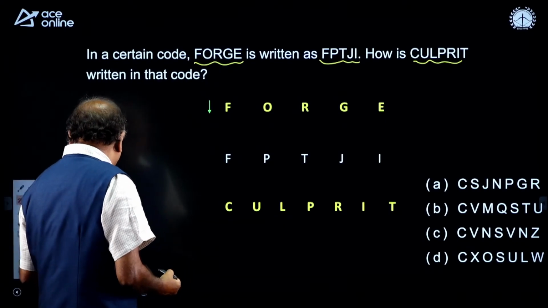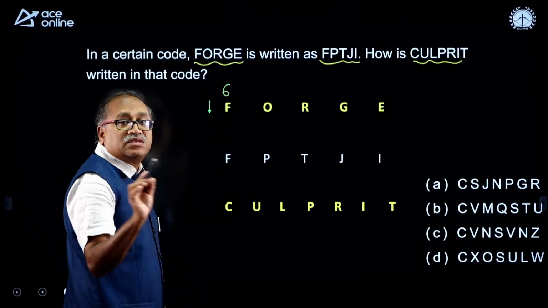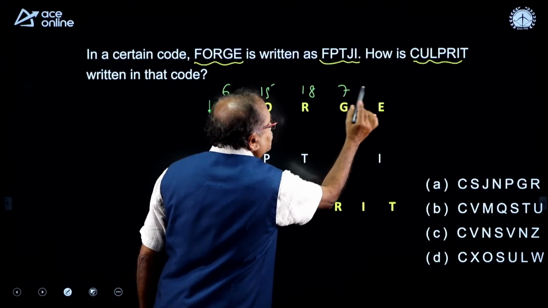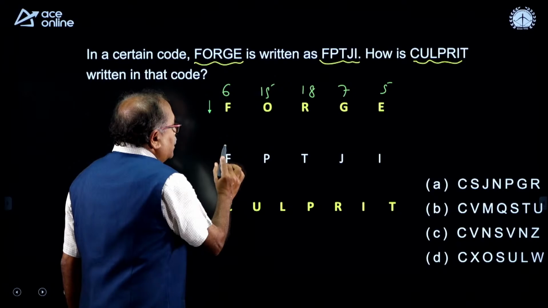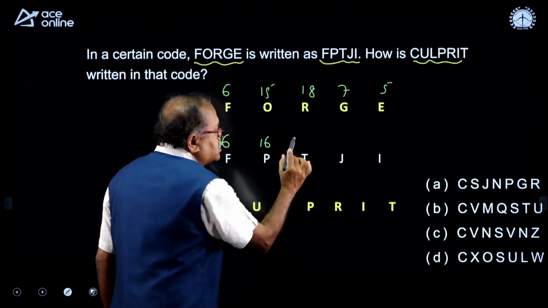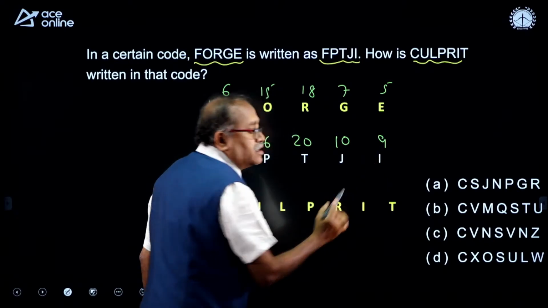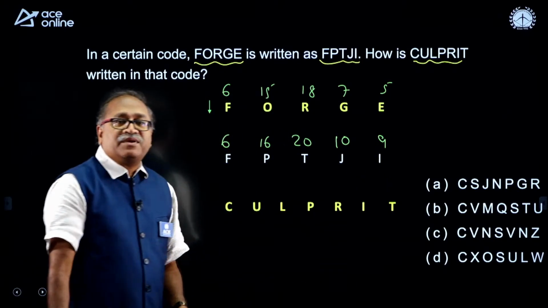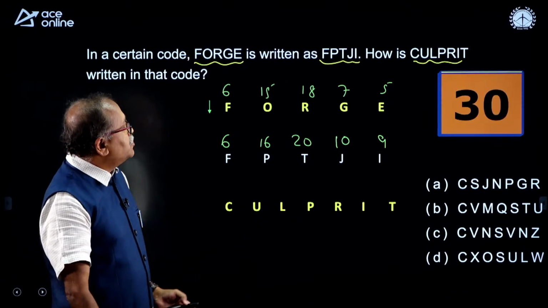So, what I am going to do is write the number here: F is 6th letter and O is 15th letter, R is 18th letter, G 7th letter and E 5th letter. And F remains 6, this is 16, 20th letter, J is 10th letter, I is 9th letter. Now, find out the relation and then give the same relation to this word culprit. You have 30 seconds in your hand.